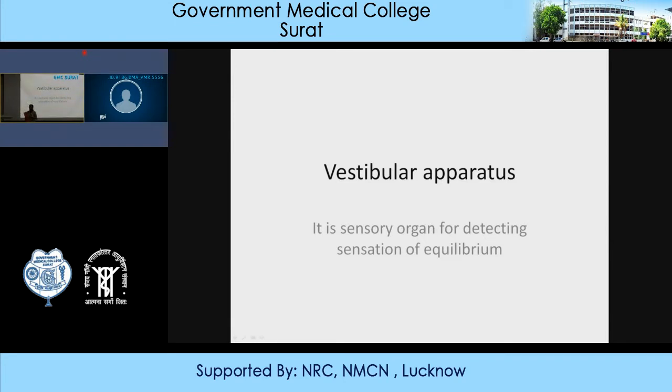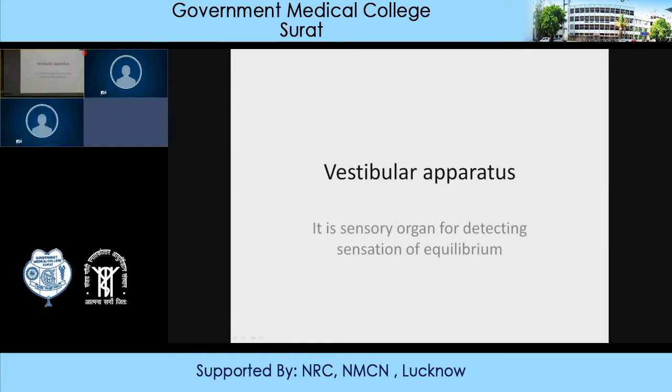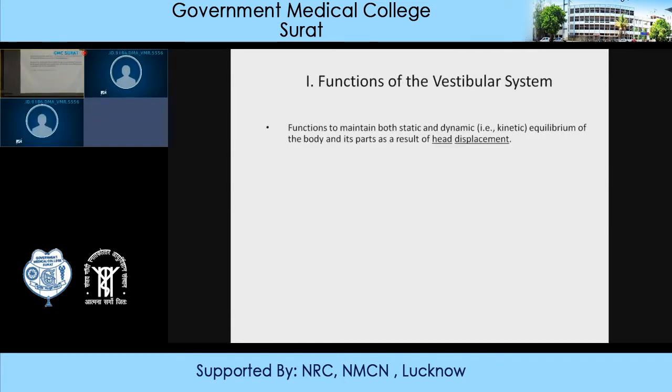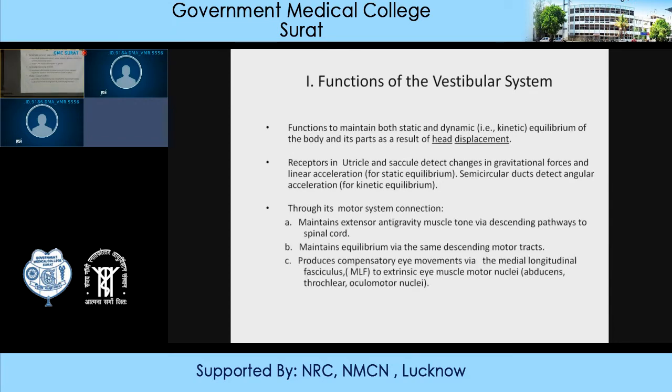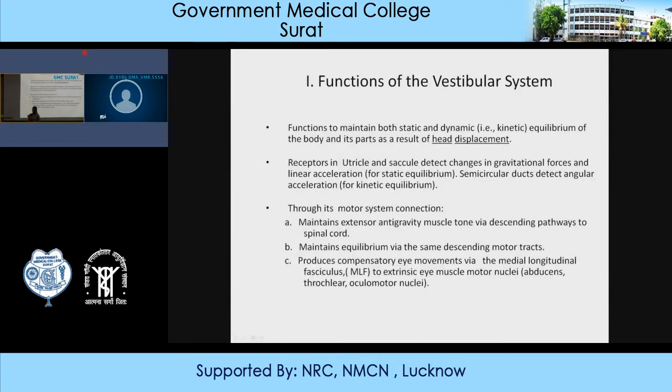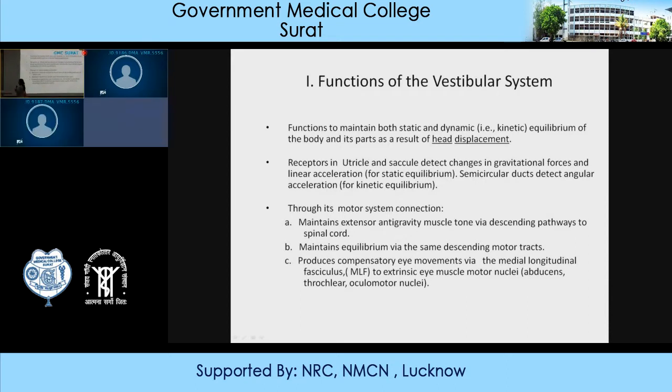Vestibular apparatus is the sensory organ which is responsible for maintaining equilibrium, balance and posture. It consists of three parts, which I have already told you. It consists of three semicircular canals, anterior, posterior and lateral semicircular canal, as well as two chambers, that is utricle and saccule. What are the functions of the vestibular apparatus?